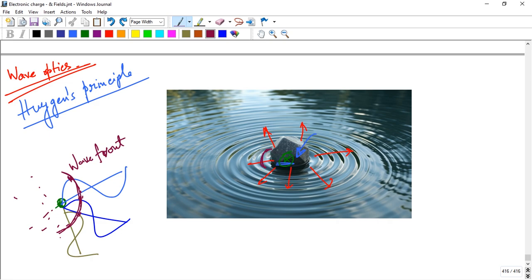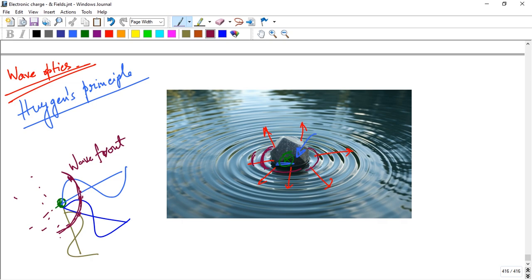This is the primary wavefront, and there is a secondary wavefront. It is a circle, all 360 degrees. These are called wavefronts.